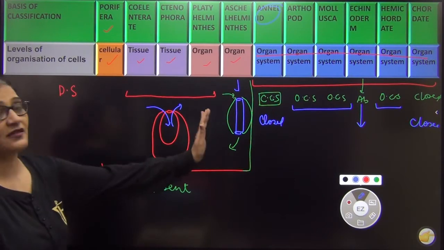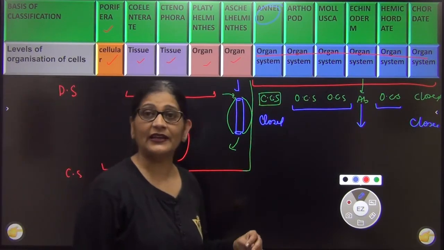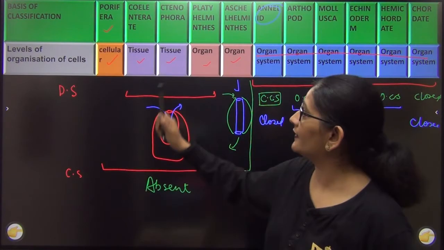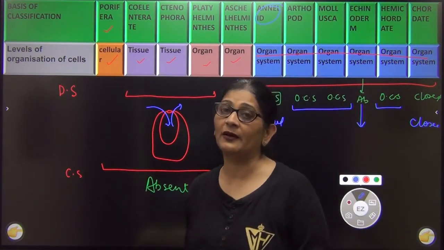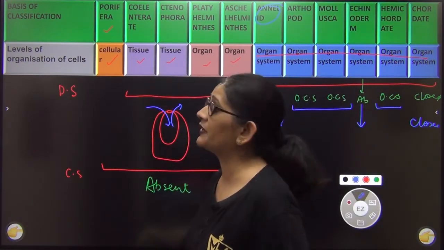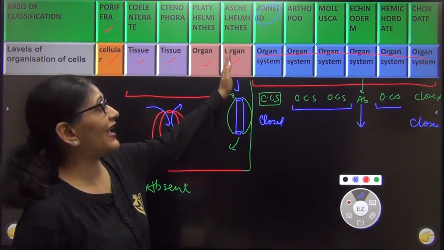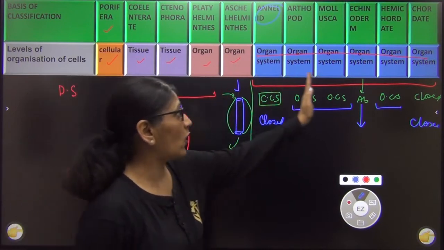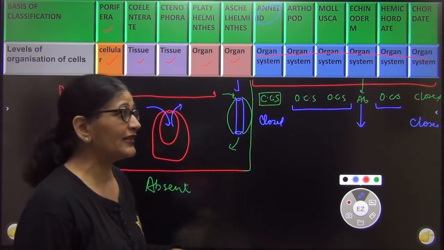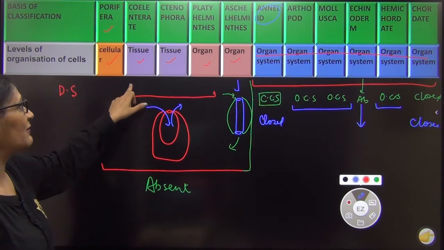Right? So you must learn this like this. So let us quickly revise once again. We learned that in Porifera the level of development is cellular, in coelenterates it is tissue, in Ctenophora it is tissue, in Platyhelminths and Aschelminths it is organ, and in all others it is organ system. You will say, ma'am, you said the digestive system came right from here.